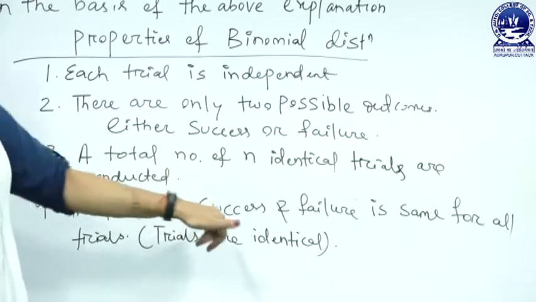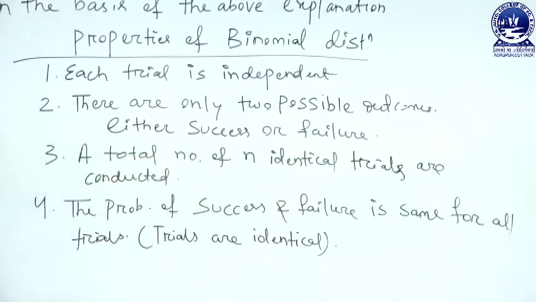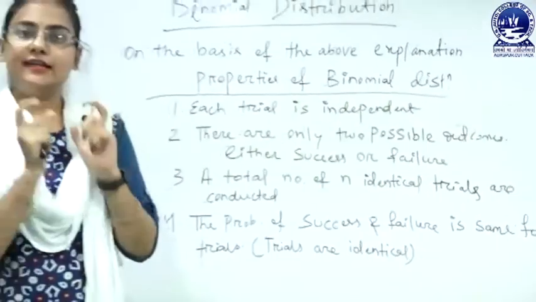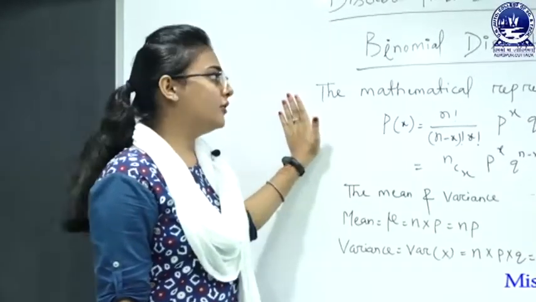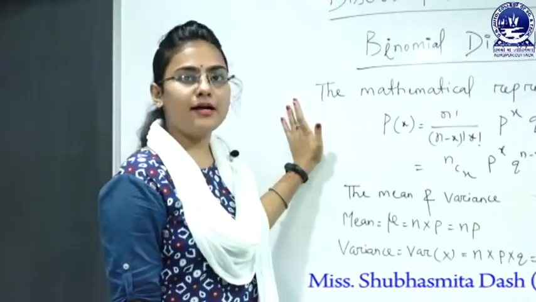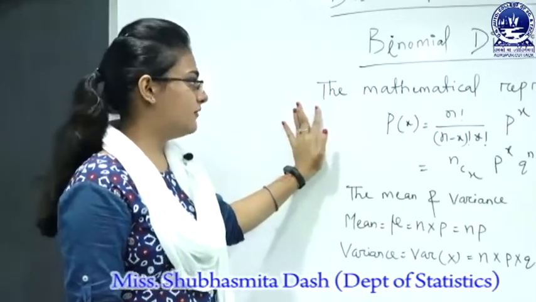Then the probability of success and failure is the same for all the trials, meaning in the case of binomial distributions the probability of success and failure for all the trials is the same, and the trials must be identical. Then the mathematical representation of the binomial distribution, that is, the probability mass function of the binomial distribution, is given by